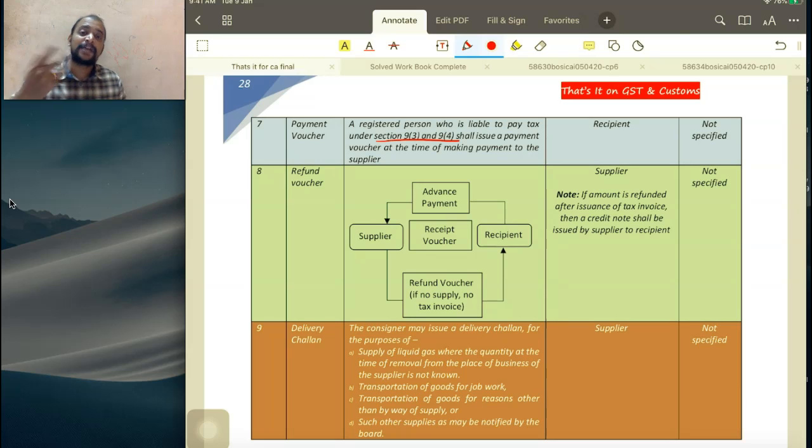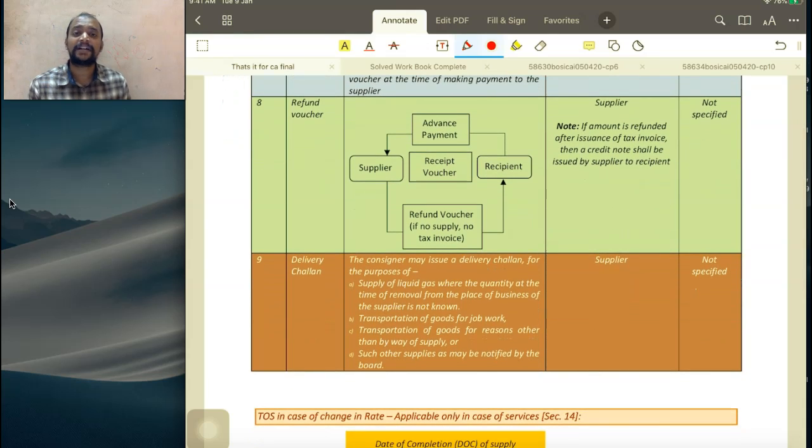So here, supplier may or may not be registered, but if the transaction is covered under RCM, recipient has to give invoice to the supplier only when the supplier is unregistered. But payment voucher to be given by the recipient to the supplier, whether supplier is registered or not, evidencing the payment that is made by recipient to the supplier. And any time limit for this payment voucher? No time limit.